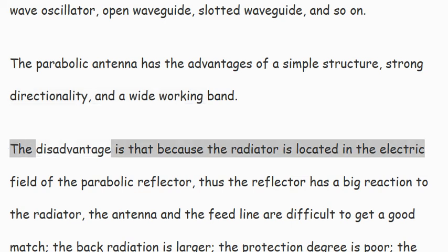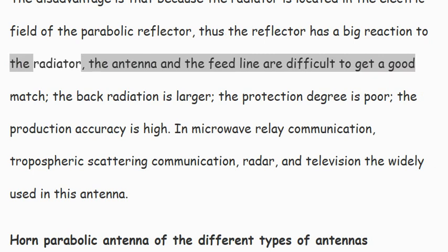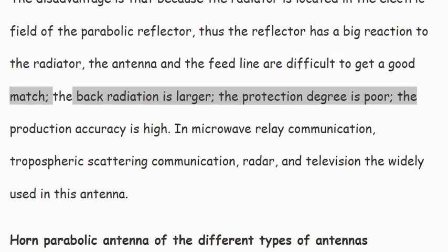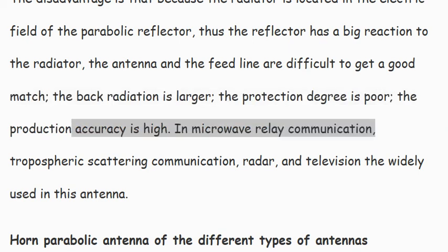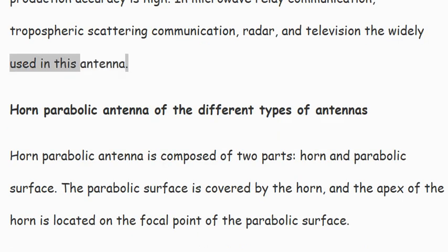The disadvantage is that because the radiator is located in the electric field of the parabolic reflector, the reflector has a big reaction to the radiator. The antenna and the feed line are difficult to match well, the back radiation is larger, the protection degree is poor, and the production accuracy is high. This antenna is widely used in microwave relay communication, tropospheric scattering communication, radar, and television.